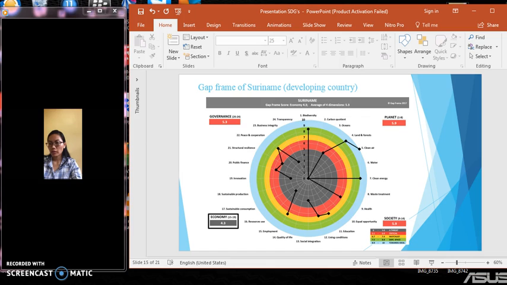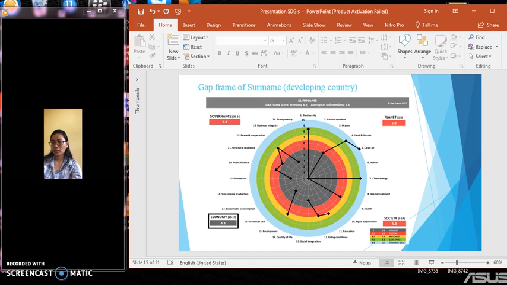On the GAP frame, we can also see the score of each country. For example, we have Suriname. Suriname is a developing country. For the governance we have 5, planet 5.9, economy 4.2, and society 5.9. We can also see that the average score for the economy is very low. That means we have to work on the economy of Suriname.